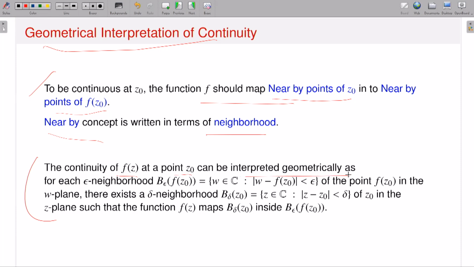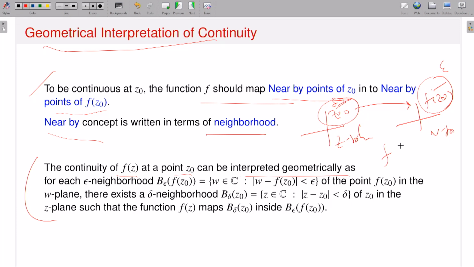How geometrically? Again, you can think this is my z plane and this is my w plane. Suppose I have a z0 and the corresponding value is f of z0. Then what does the epsilon delta definition say? It says that if I consider an epsilon neighborhood of the point f of z0, then I should have a delta such that the image under f of the delta neighborhood of z0 should be fully contained in the epsilon neighborhood of f of z0. That is exactly what I am saying.